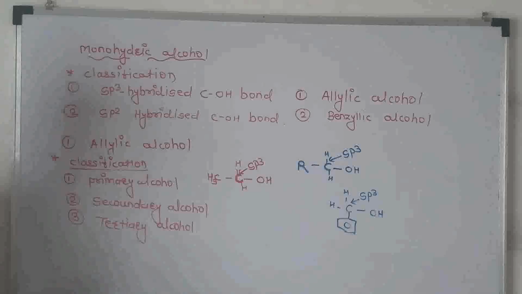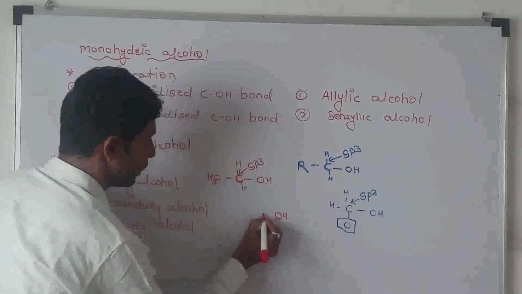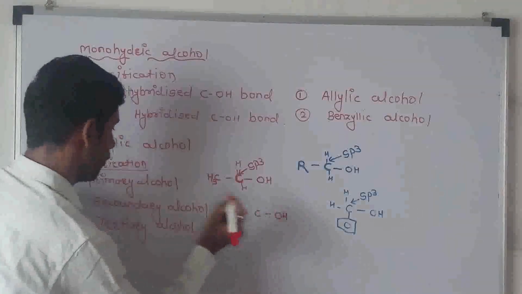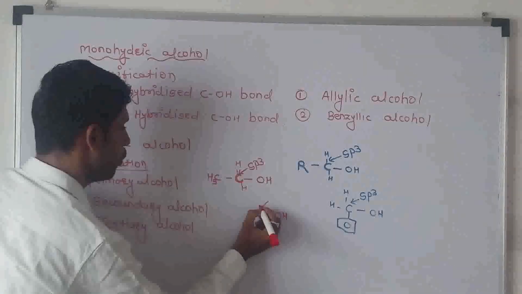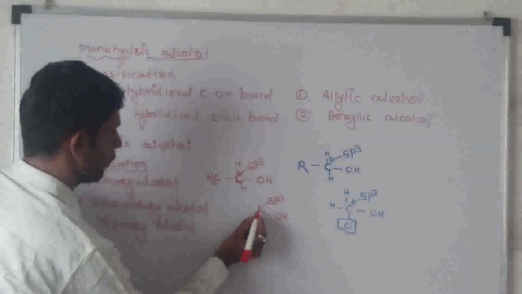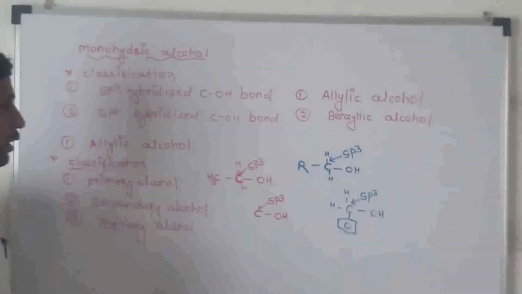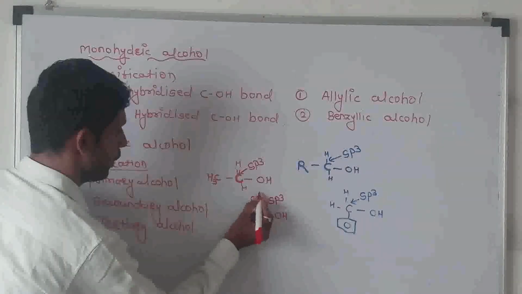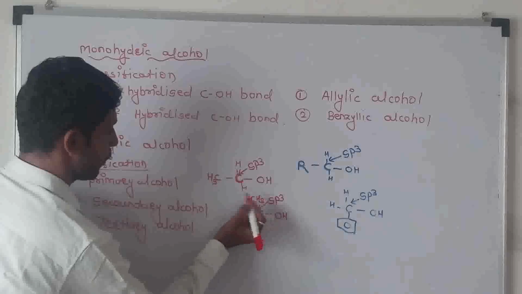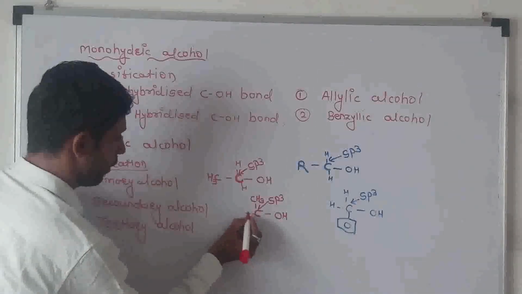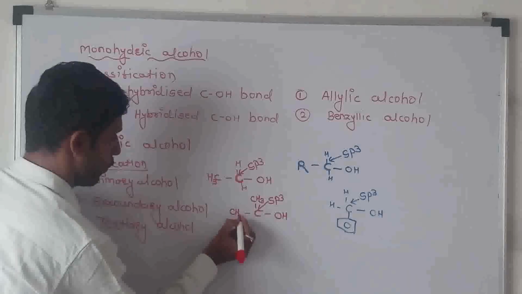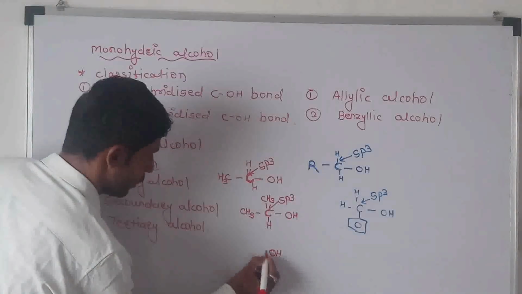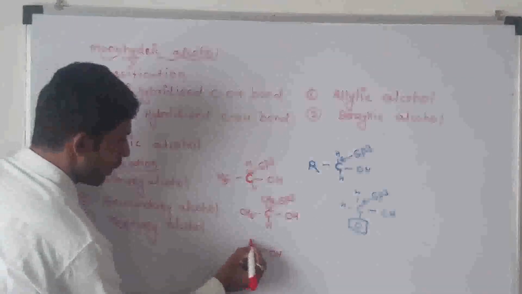Secondary alcohol means the OH group is directly attached to an sp3 hybridized carbon atom, and this carbon is bonded to two other carbon atoms. Means this carbon has one methyl group attached, and this carbon has a second methyl group attached.